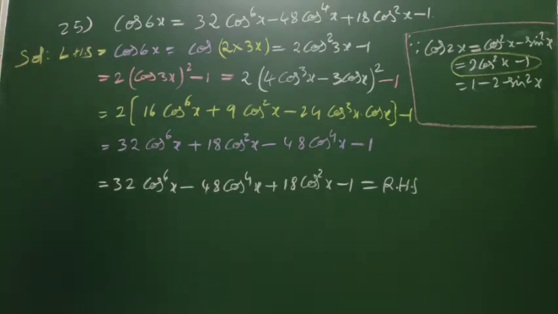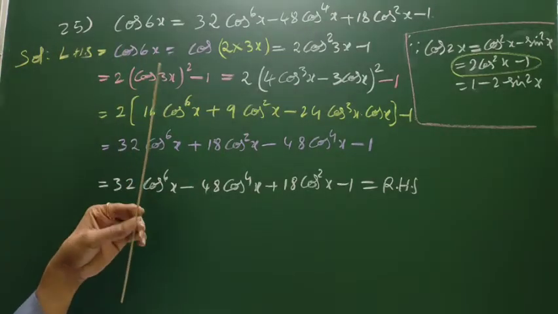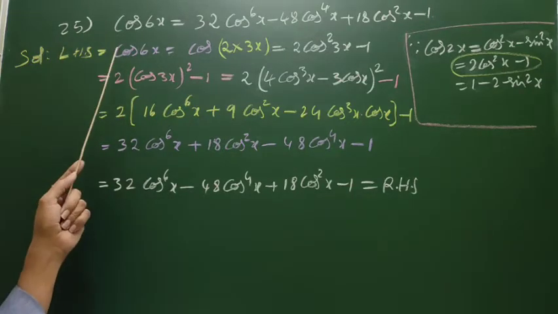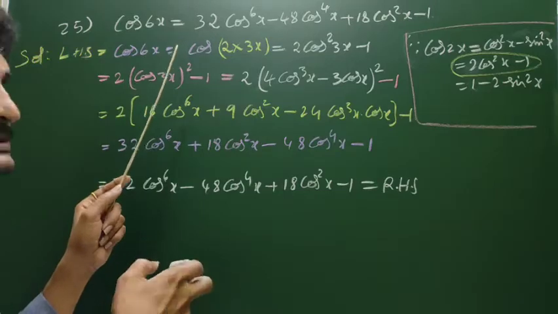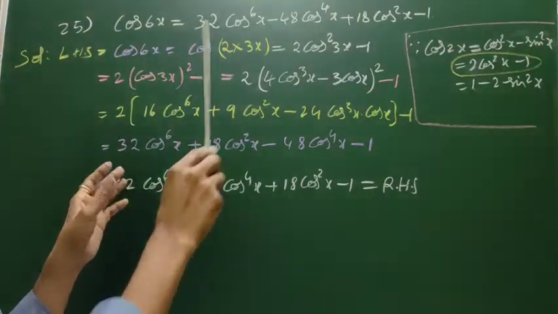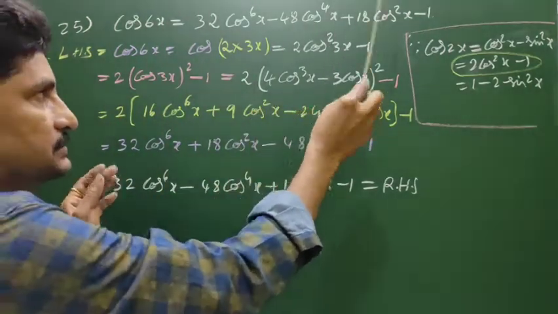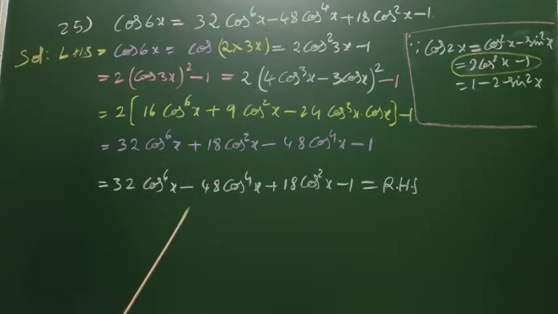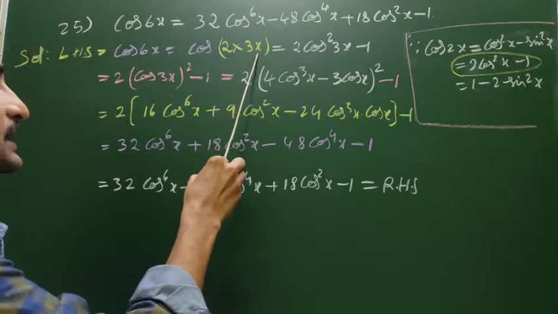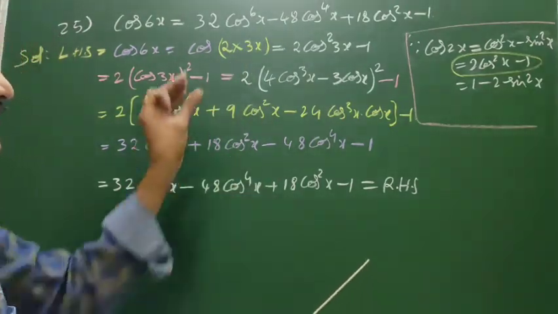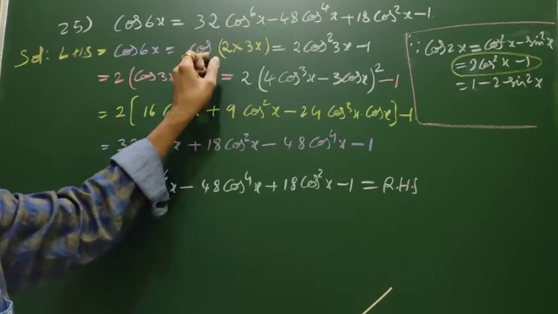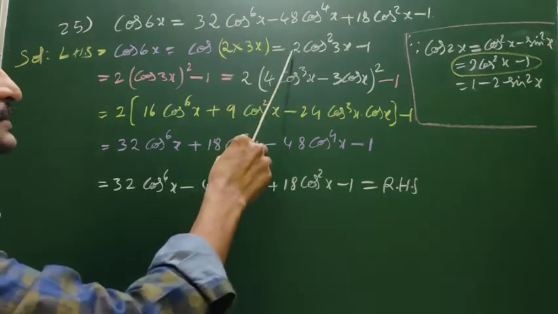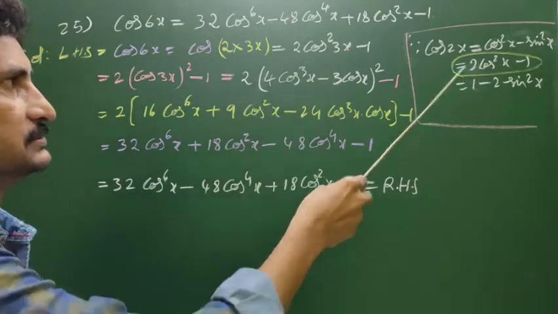Now the 25th question in exercise 3.3, the last question: cos 6x in terms of x only. 6x is equal to 2 into 3x. Now it is cos 2x, and instead of x it is 3x: 2 cos square 3x minus 1.